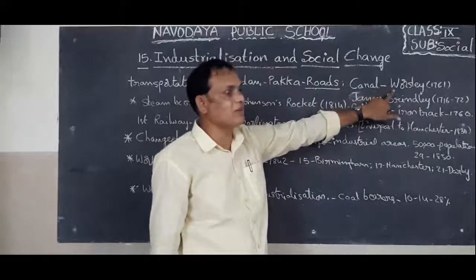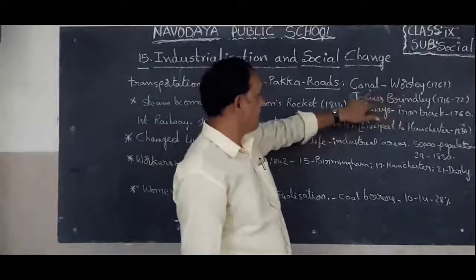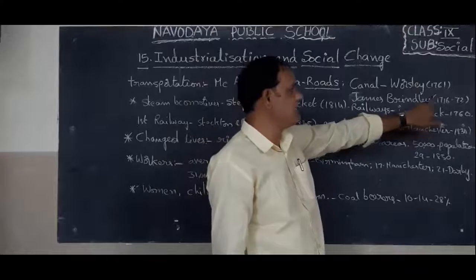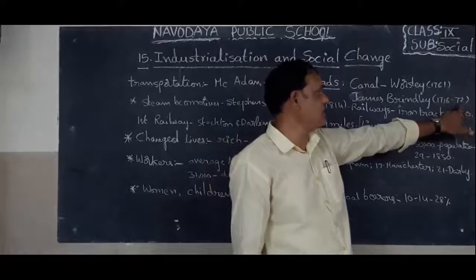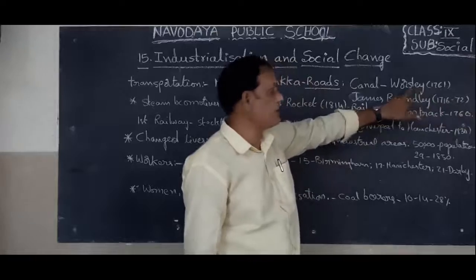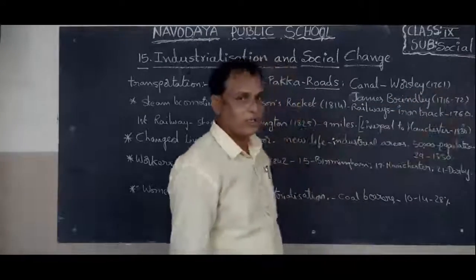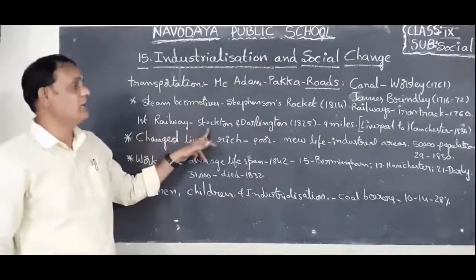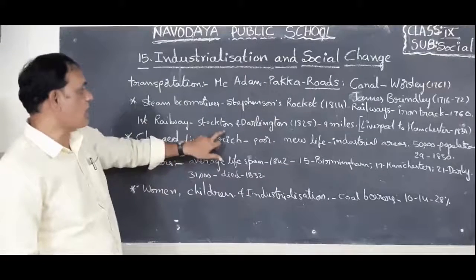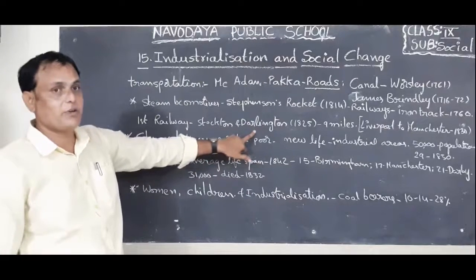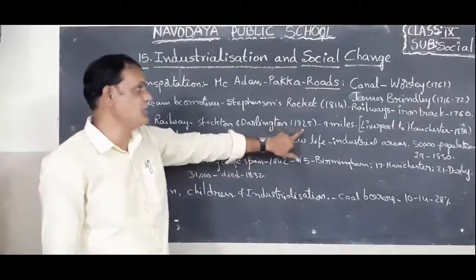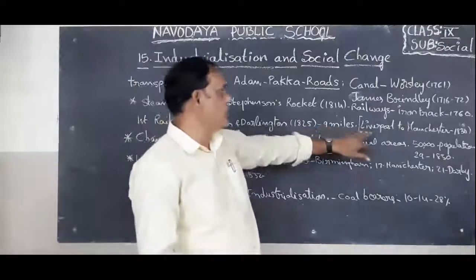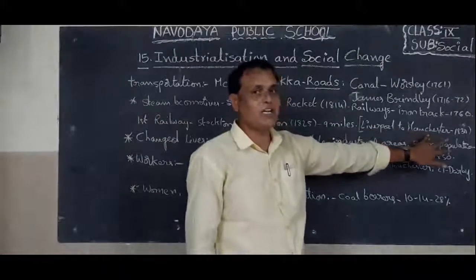So who developed canals in England? Worsley canals. It was by James Brindley. The period of James Brindley was 1716 to 1772. Actually, this canal was started by him in 1761, children. Okay. Next one, railways. The first railway line started from Stockton to Darlington, in 1825, just 9 miles only. After that they developed from Liverpool to Manchester in 1830.